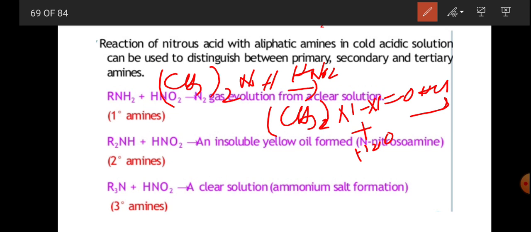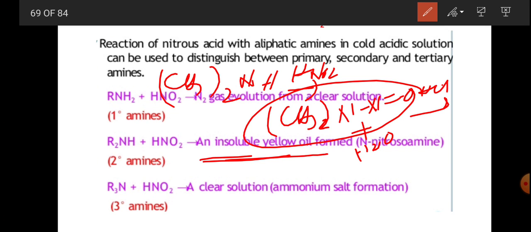But this N-nitrosodimethylamine is insoluble. So this is the insoluble N-nitrosoamine.